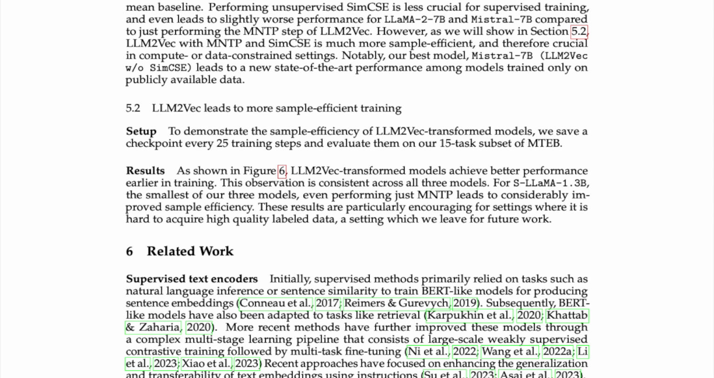5.2 LLM2Vec leads to more sample-efficient training. Setup: to demonstrate the sample efficiency of LLM2Vec transformed models, we save a checkpoint every 25 training steps and evaluate them on our 15-task subset of MTEB. Results: as shown in Figure 6, LLM2Vec transformed models achieve better performance earlier in training. This observation is consistent across all three models. For S-LLaMA 1.3B, the smallest of our three models, even performing just MNTP leads to considerably improved sample efficiency. These results are particularly encouraging for settings where it is hard to acquire high-quality labeled data, a setting which we leave for future work.